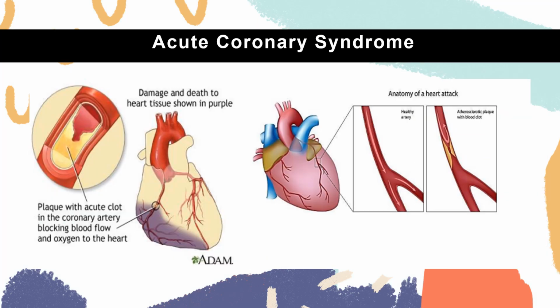We have what we call your acute coronary syndrome. In worst case scenarios, your coronary artery disease or your CAD will progress to acute coronary syndrome. This is a term used to describe a range of conditions associated with sudden reduced blood flow to the heart. One condition is your heart attack, or in medical terms, your myocardial infarction. This is when the cell death results in damage or destroyed heart tissues due to prolonged lack of oxygen supply or your ischemia. Because, in heart attack, there will be a blockage.